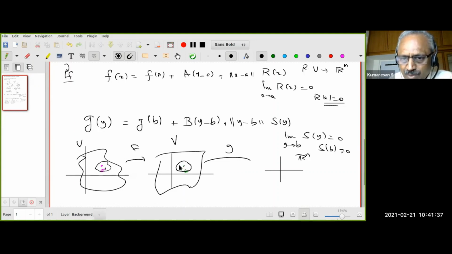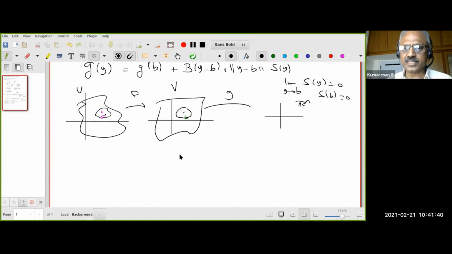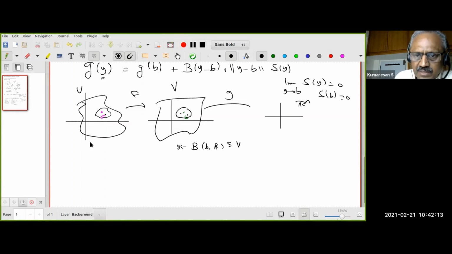You should understand what I am going to do, because you cannot just write it like that. I want to confine my y only to this open ball around b in R^m, of some positive radius, call it r. This is contained in V. So start with y only here. Now since f is continuous, I know there is a small ball so that for every x here, f of x will get mapped into this.